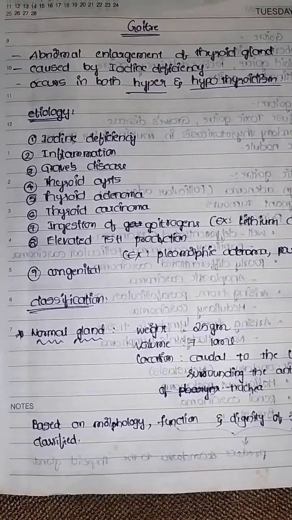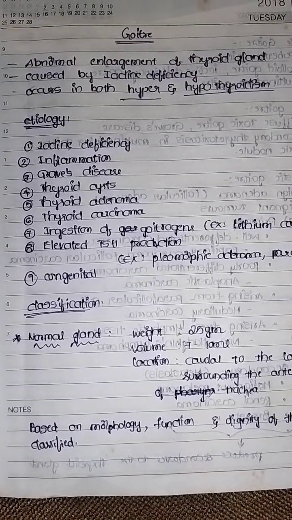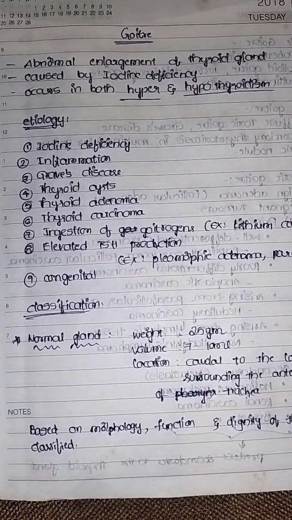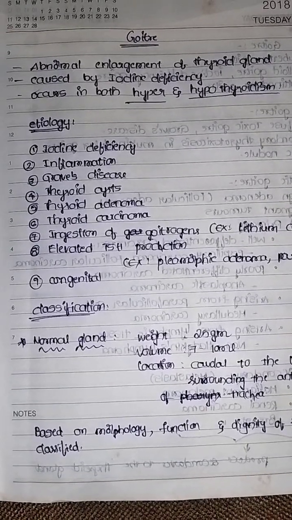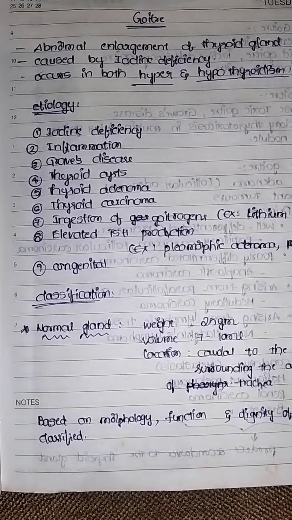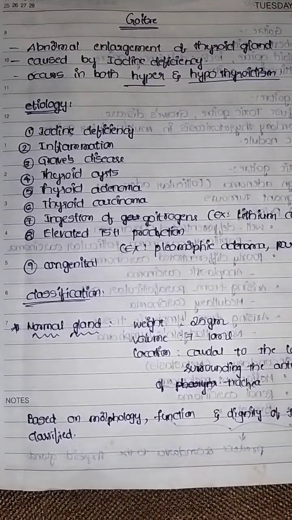Okay, clear? This iodine thus gets attached to the tyrosine molecule to form triiodothyronine and thyroxine, and a small amount of reverse T3. So the main etiology of goiter is iodine deficiency.